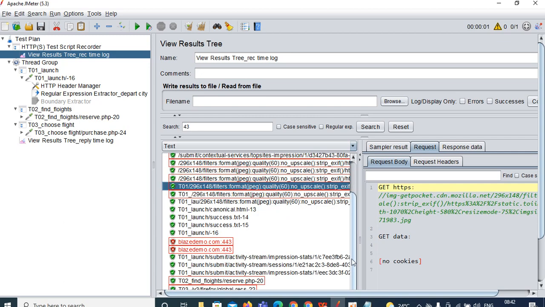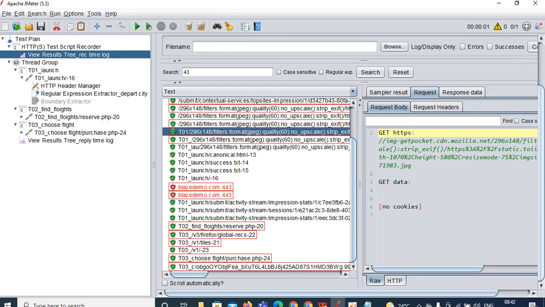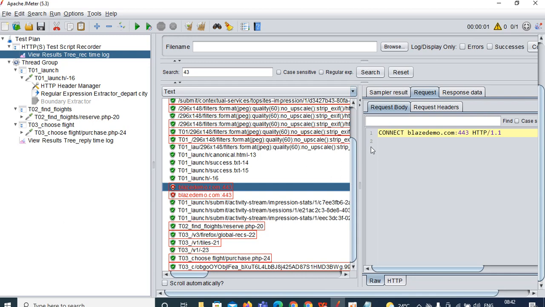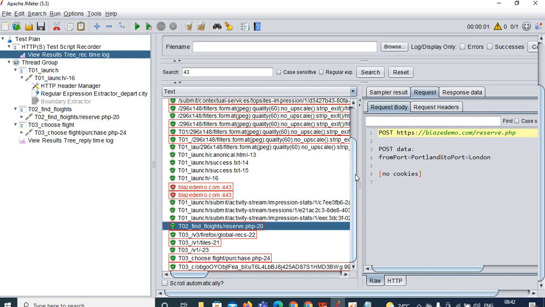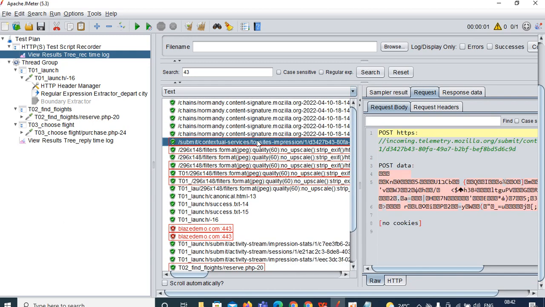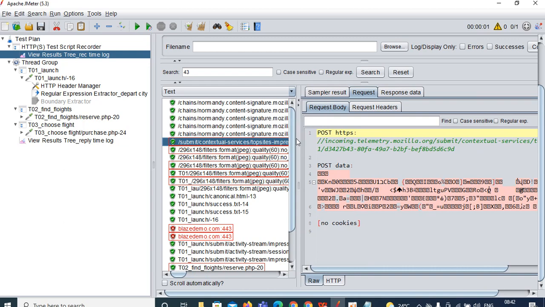Coming to our case, you need to check the blaze demo. So blaze demo only we need to verify. Here, this is the connection issue, you can ignore it and come to this php 20. Here you can verify. It is confusing, but you can verify that. Now it has come here for you, and you cannot understand whether it is related to this or not.